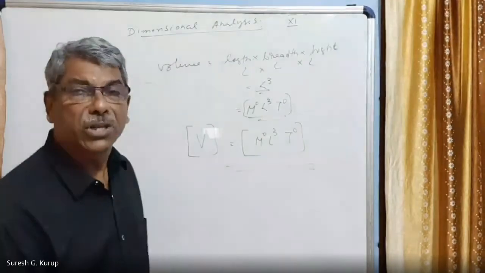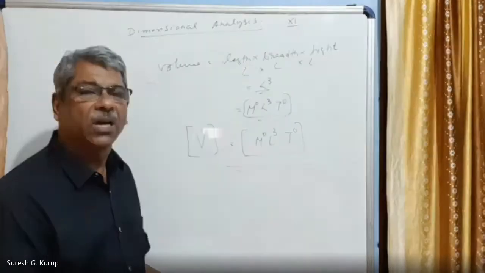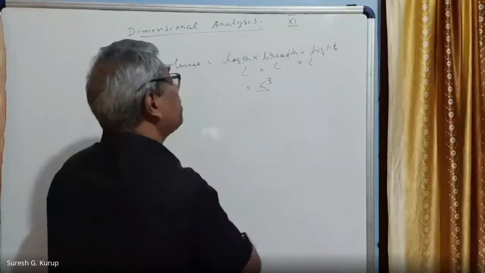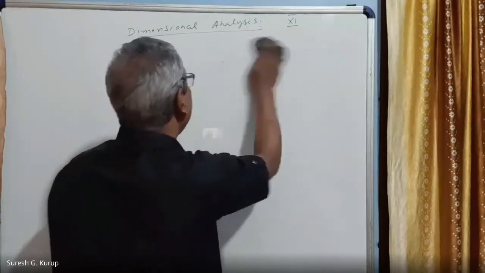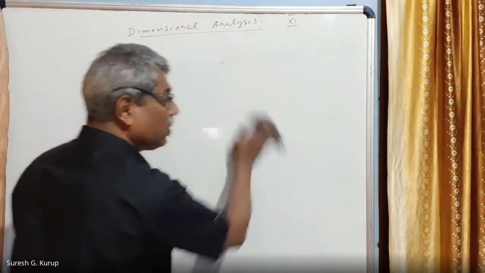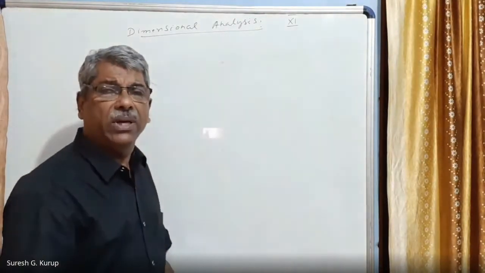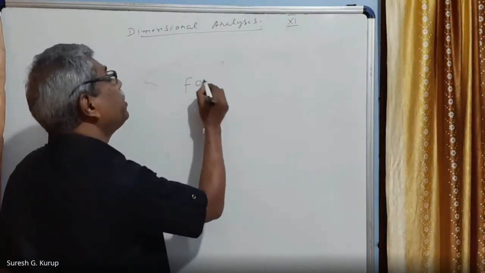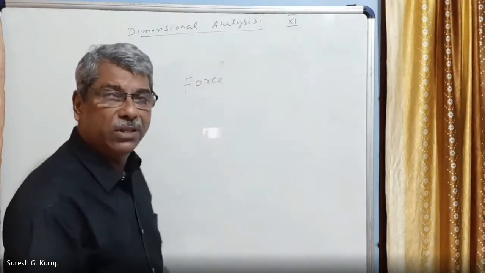Called dimensions of that physical quantity. How it is read, that also you know, right? Any quantity you tell me can have a dimension that we can write. It is very interesting also. Any quantity, for example, you take the case of force. Force is a physical quantity. This is a derived quantity, right?